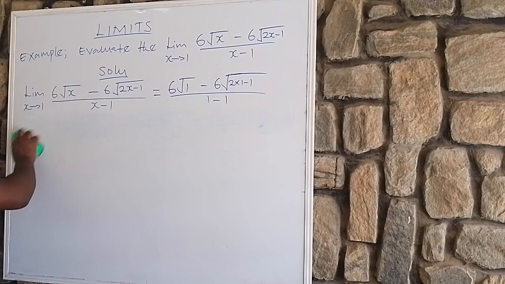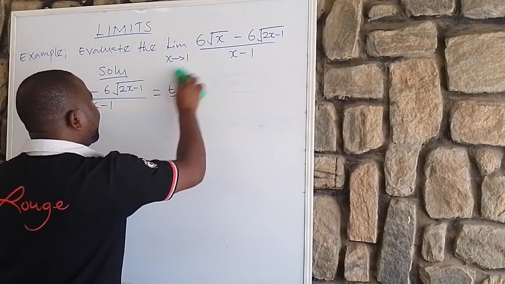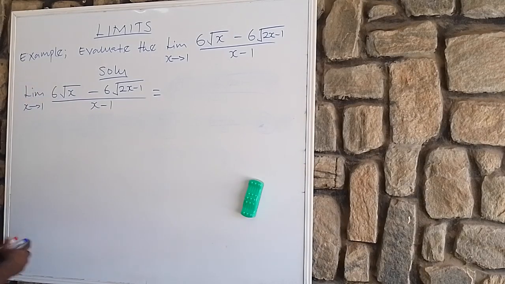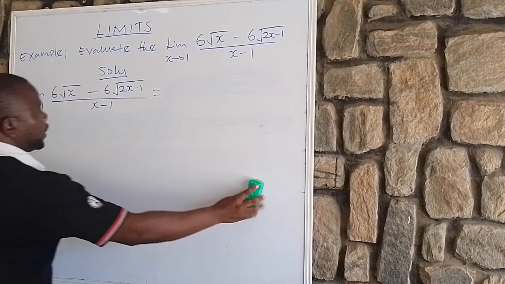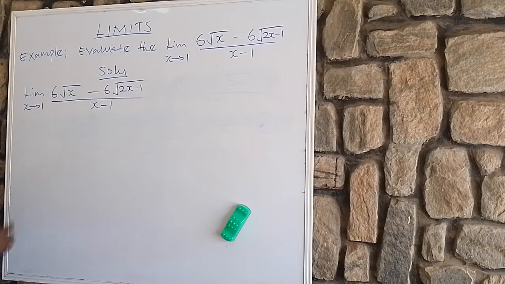Okay, so now let's look at it together. If you agree with me, what we are going to do here is I will conjugate this numerator so that we will obtain the right solution.